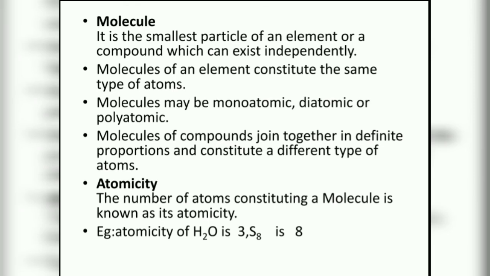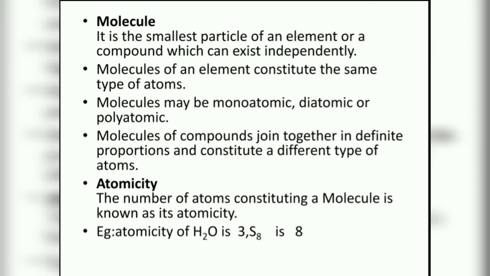Molecule is the smallest particle of an element or a compound which can exist independently. A molecule may be monoatomic, diatomic or polyatomic. If only one atom is there we call it monoatomic, two means diatomic, and more than two we call polyatomic. Molecules of a compound join together in a definite proportion and are constituted of different types of atoms. The number of atoms constituting a molecule we call atomicity.